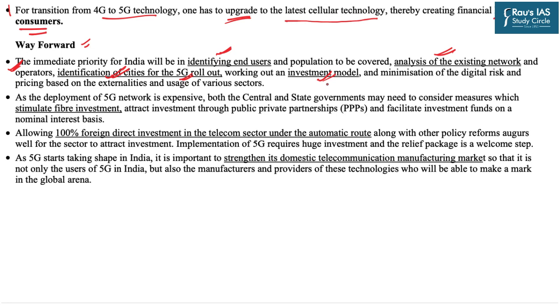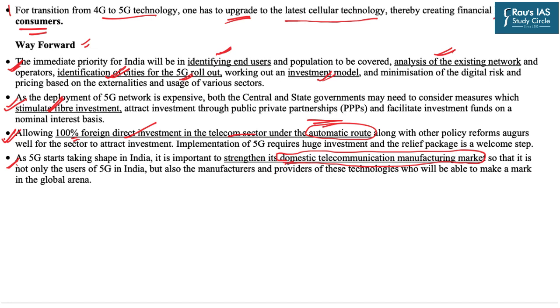In line with this, they also must come up with a productive investment model in order to make this technology financially viable. Then they must adopt the PPP mode, that is public private partnership mode, to stimulate the fiber investment. The next big reform suggested is that there should be 100% foreign direct investment in the telecom sector under the automatic route. And last but not the least, the suggestion is to strengthen the domestic telecommunication manufacturing market.